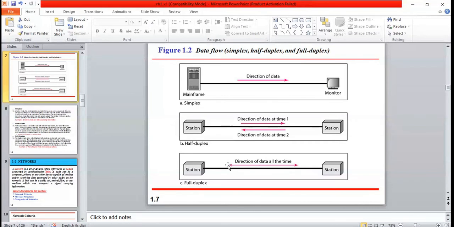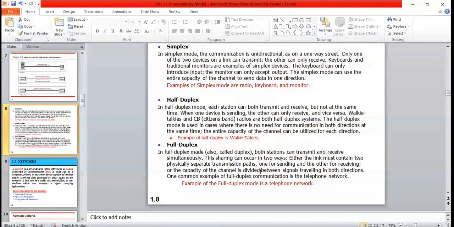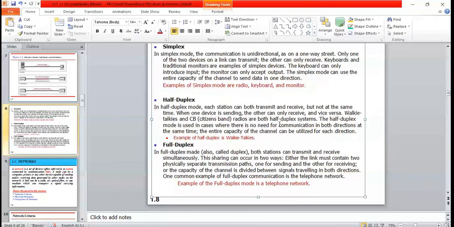Then it can send and receive the data simultaneously. You will learn about channels later. How a physical path can be divided into different channels through which the signal can travel in both directions, I will explain in later topics.